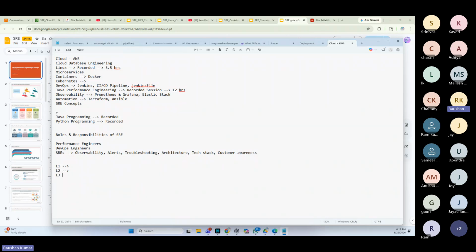Then L3 are the subject matter experts. They could be the development team, the principal developer, SMEs of a particular module. Let's say you have 10 microservices. You're not the SME for every microservice. If you know the problem is with the code, you need to call the person who developed the code. They understand the business functionality. So we are preparing here for the L2 engineers.